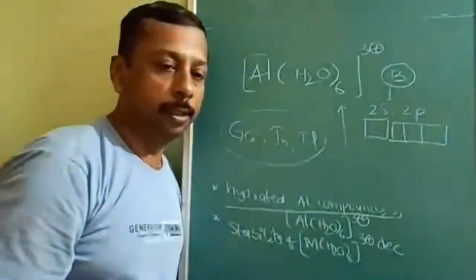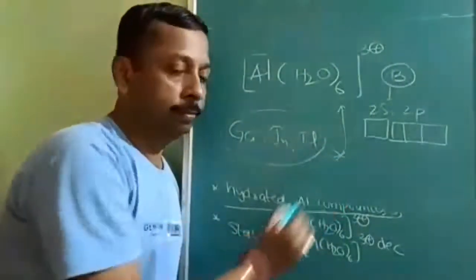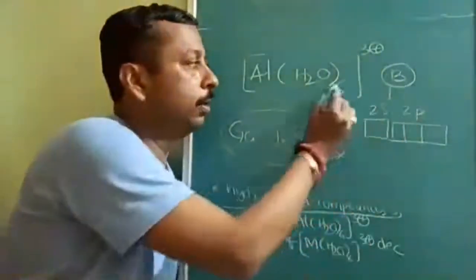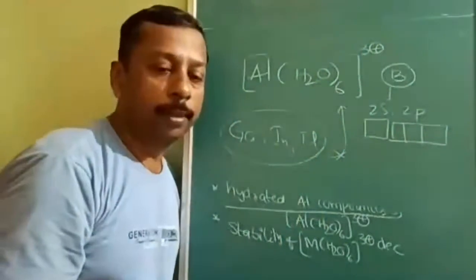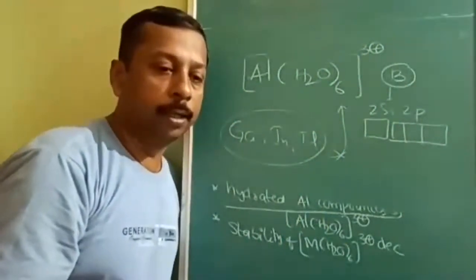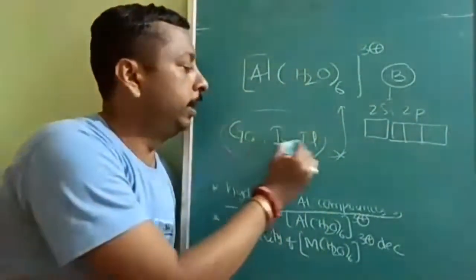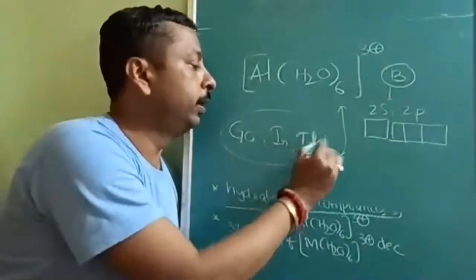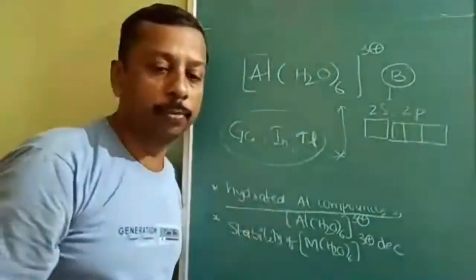Why is it? Is the question clear? Boron does not form the hexahydrate because of non-availability of d orbitals. But gallium, indium, especially thallium will never form 6 H2O. What is the reason?